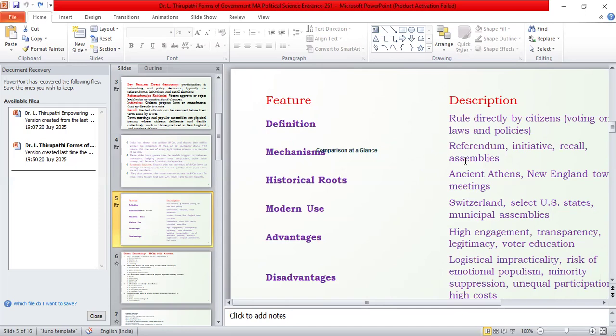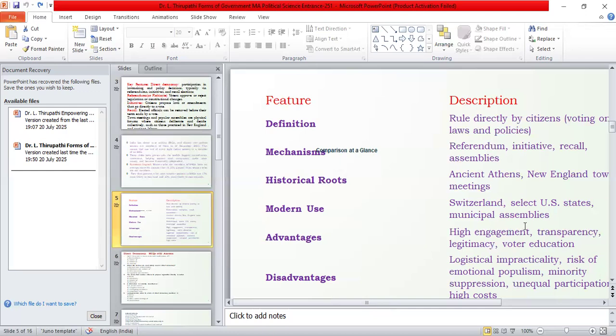The people are given the right to take decisions, especially voting on existing laws or existing policies. The mechanisms are very important, that is the referendum, initiatives, recall and assemblies. These are the mechanisms set for direct democracy.